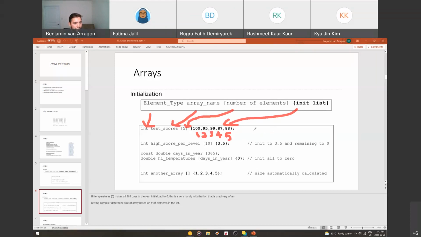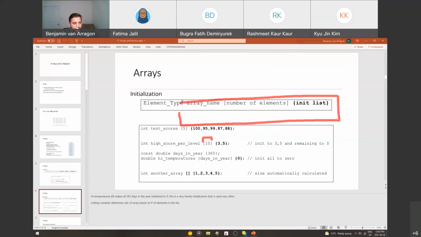Okay, if I re-annotate this, we have high score per level. It's an array, sorry, it's an array of integers. There's 10 elements, right? But I only initialized 2 of them. So I initialized 3 and 5. So what this would look like would be there'd be 10 elements going across like this. And the first two elements would be set to 3, 5, and then the remaining would all be set to 0 automatically. The remaining are set to 0.